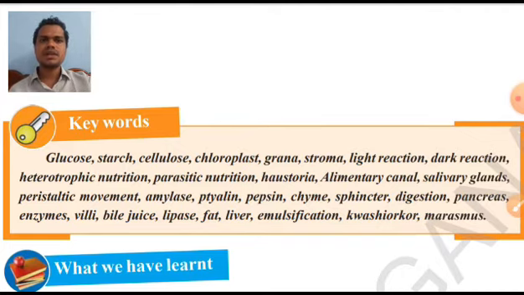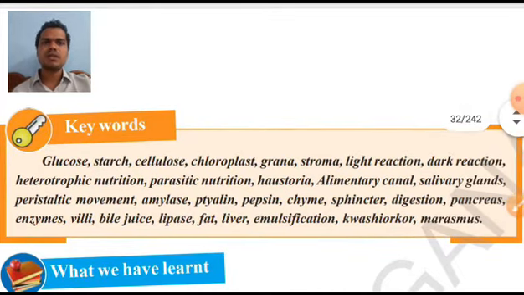Now what is the meaning of starch? Starch is nothing but a type of food product that is present inside the grains. Whenever you take any grain, convert it into a powder-like structure and mix it with water, then you will get starch. Now what is the meaning of cellulose? Cellulose is also another type of carbohydrate. It is present inside the plant body and it gives strength to the plant.